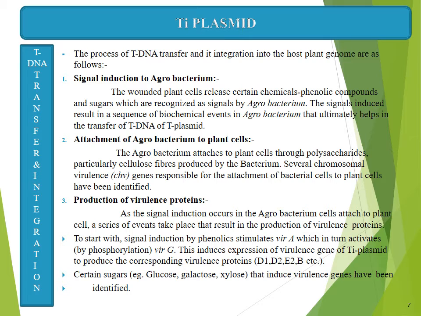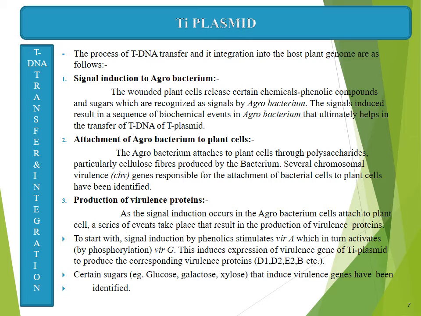Then attachment of this Agrobacterium to plant cells. So Agrobacterium attaches to the plant cells through polysaccharides, particularly cellulose fibers produced by the bacterium. Several chromosomal virulence genes are also responsible for the attachment of bacterial cells to plant cells.